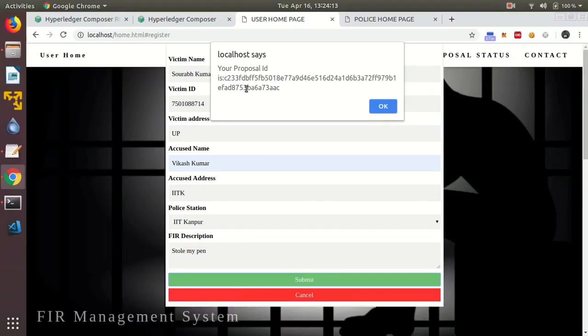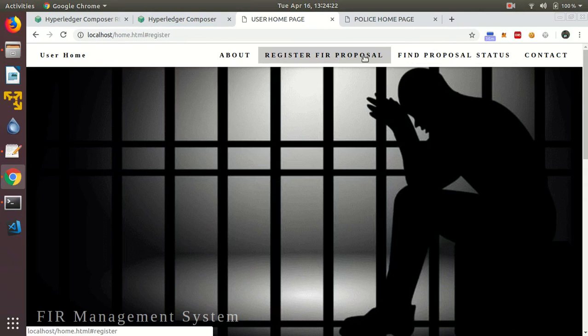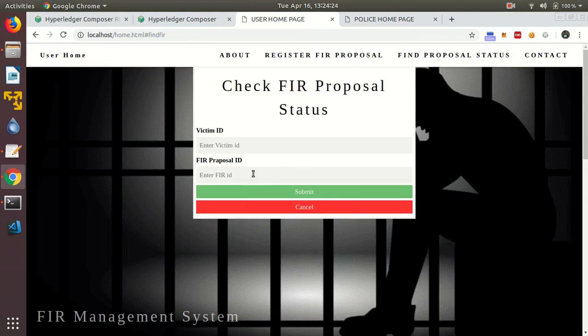As you can see, the proposal has been submitted. We will copy the proposal ID and check its status, whether FIR has been registered or not. We will be requiring 2 fields, victim ID and proposal ID.